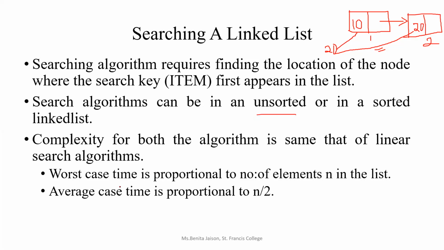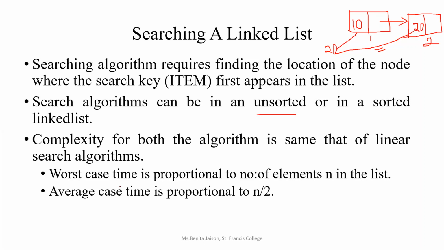Now, the complexity of both will be the same. It will be the same as that of the linear search. I told you we cannot perform binary search in a linked list. So the complexity is the same as that of our linear search. Each node we will take and compare it, right? So the key operation is comparison. Again, we cannot reduce the number of comparisons. Each node we have to compare the data part, right?